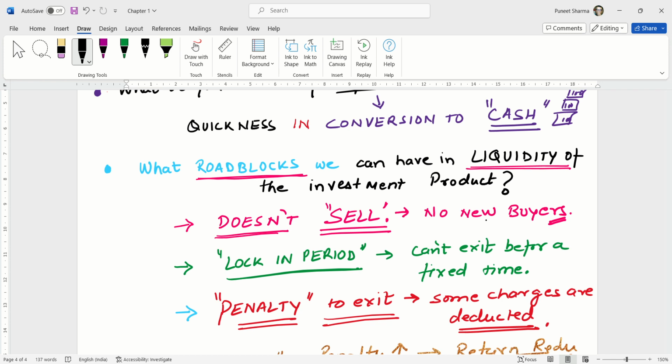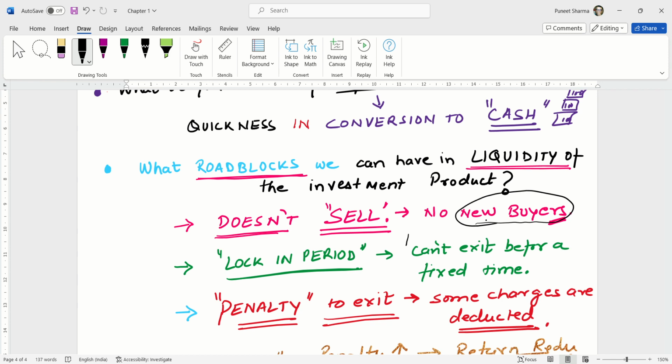The first roadblock is that it doesn't sell. Suppose you bought a property and you want to sell it because there is an emergency and you need funds, and you don't find any buyers. What do you do? It is an illiquid investment.